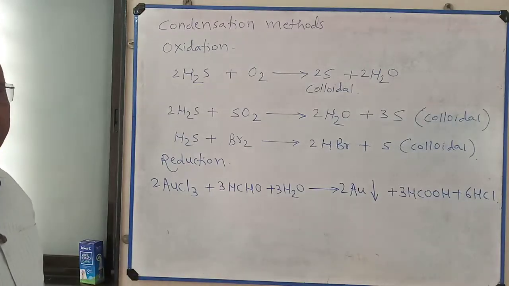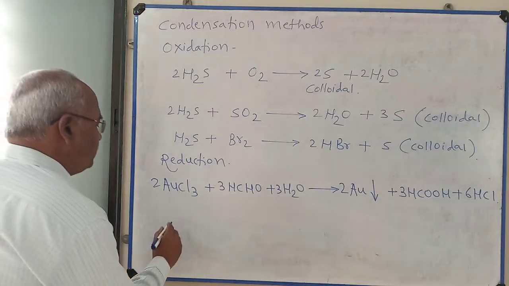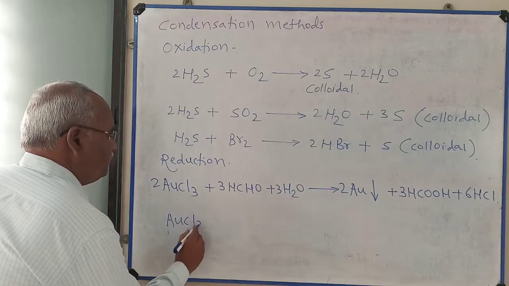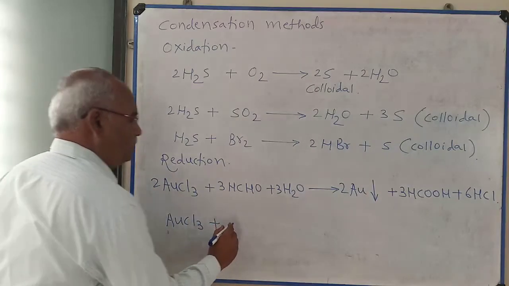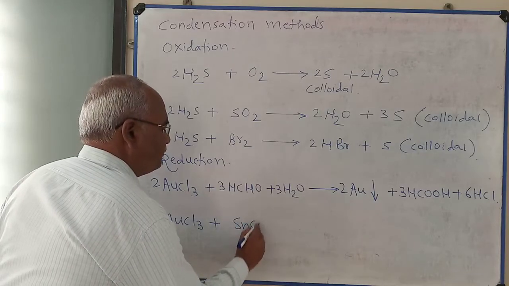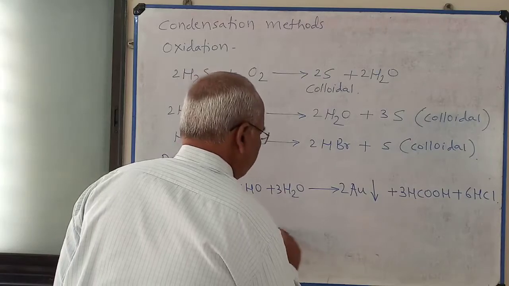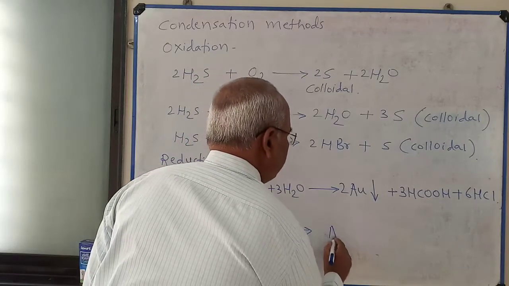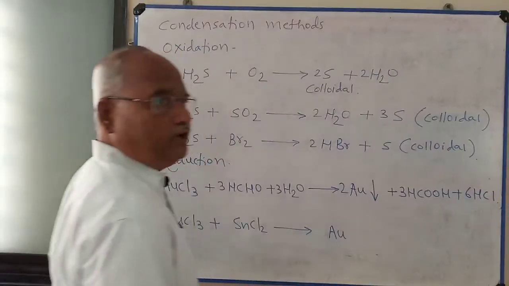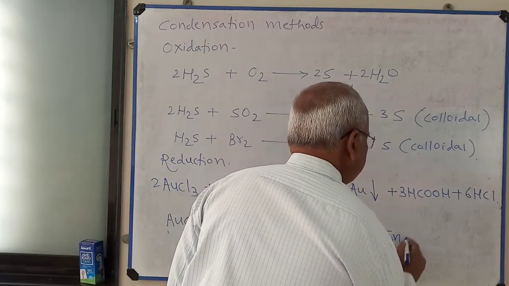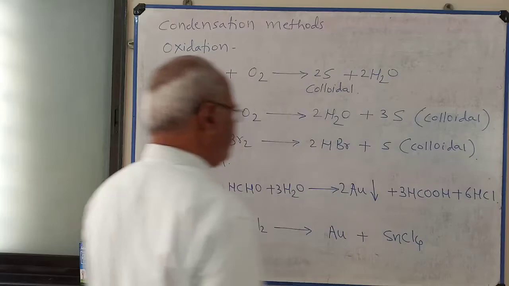After explaining this, I am going to explain AuCl3 plus SnCl2, stannous chloride. Here, colloidal solution of gold is formed plus SnCl4 is produced.